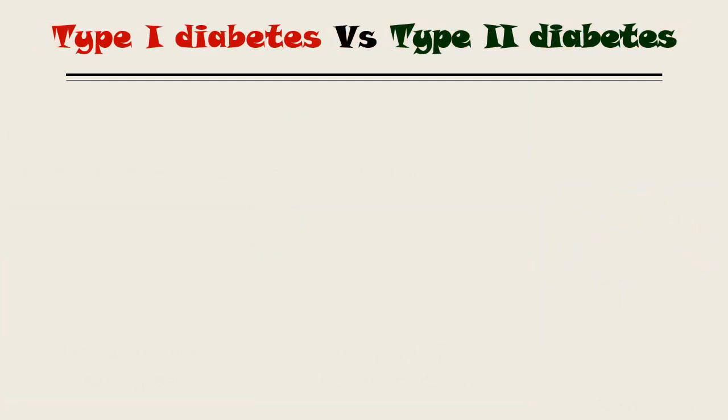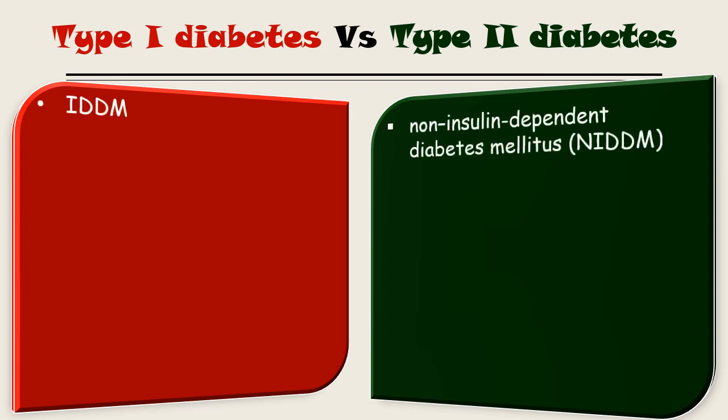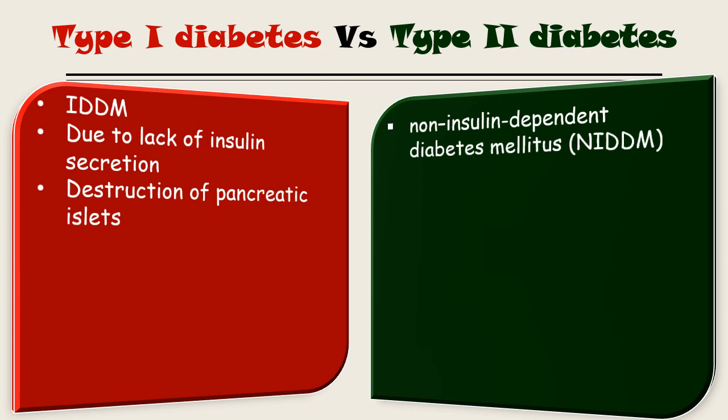It is broadly divided into two types, type 1 diabetes and type 2 diabetes. Type 1 diabetes is known as IDDM, insulin dependent diabetes mellitus, and type 2 diabetes is known as non-insulin dependent diabetes mellitus. Type 1 diabetes is basically due to lack of insulin secretion, which is due to destruction of the beta cells of the pancreas.